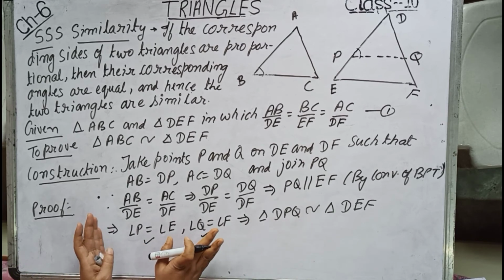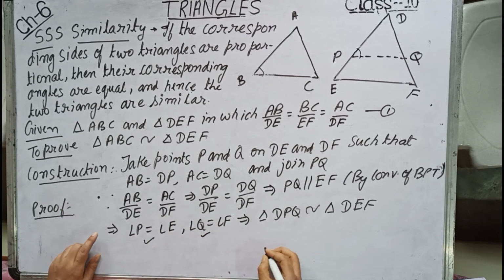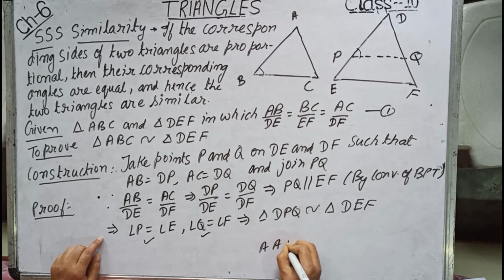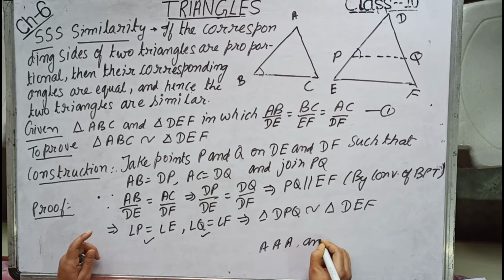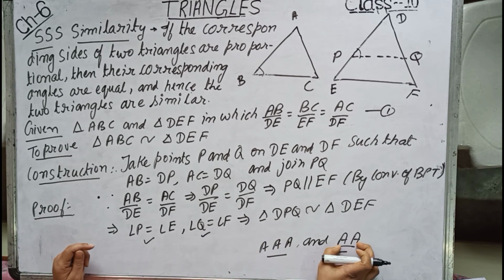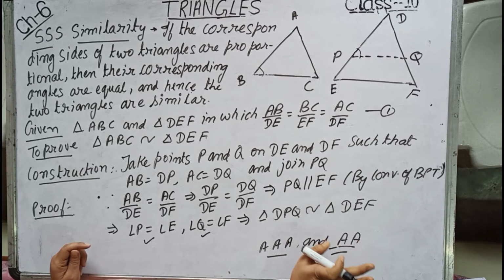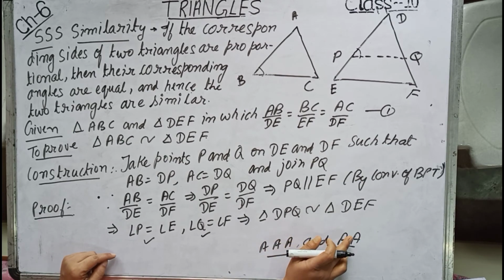Now if two angles are equal, then the third angle is also equal. So sometimes AAA similarity and AA similarity can be considered the same, because if two angles are respectively equal, due to angle sum property, the third angle necessarily will be equal.